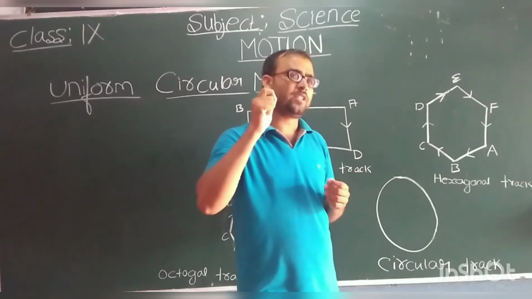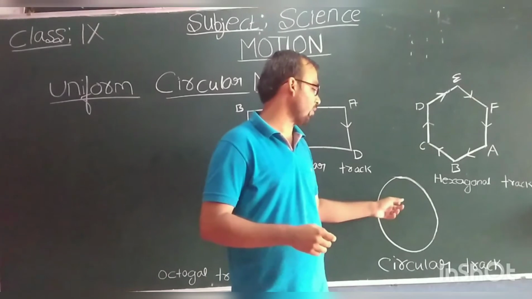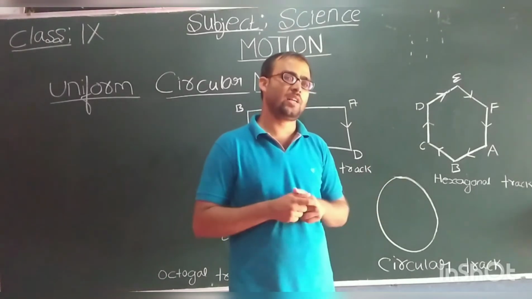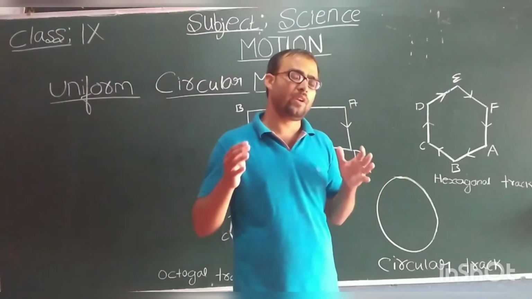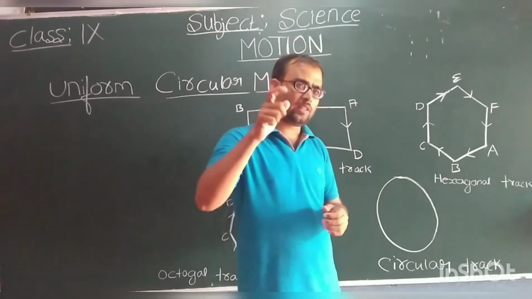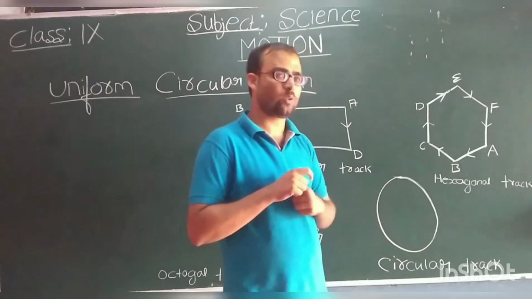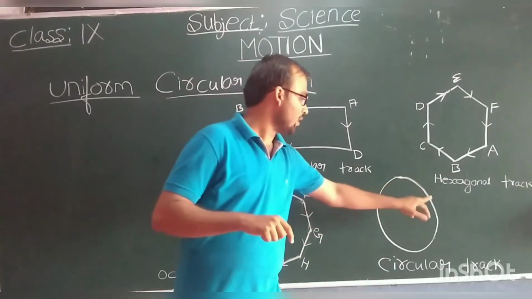As we go on increasing the sides of a track, the length of the sides will become a point and the track will become circular.